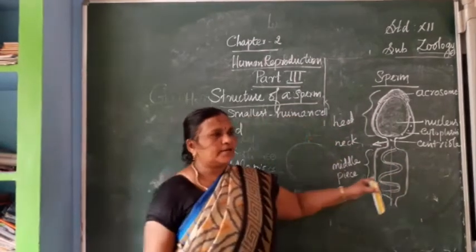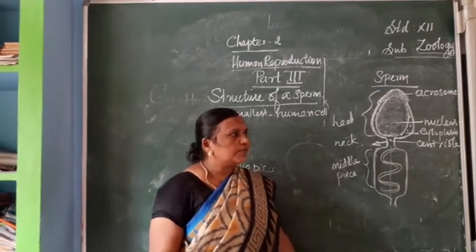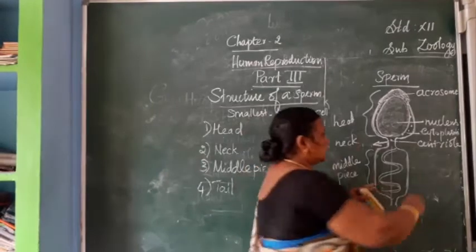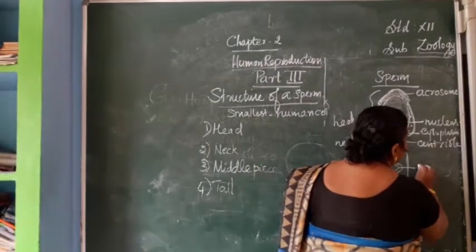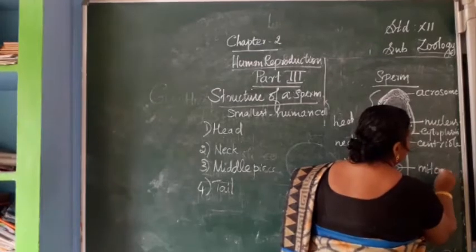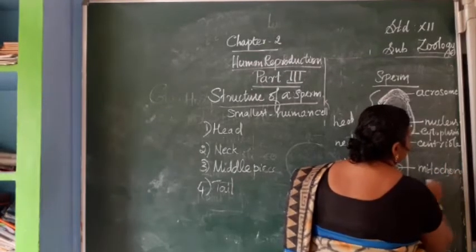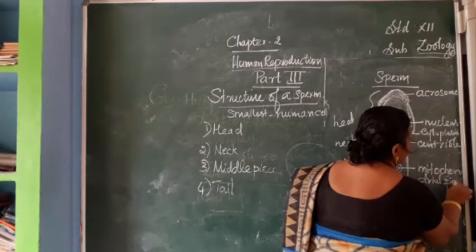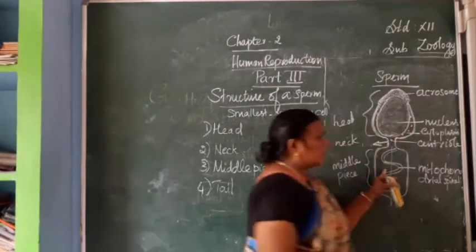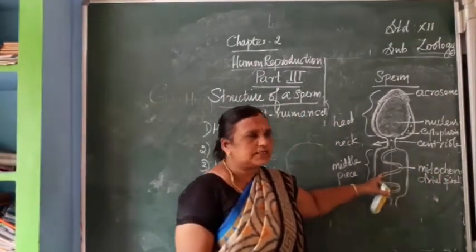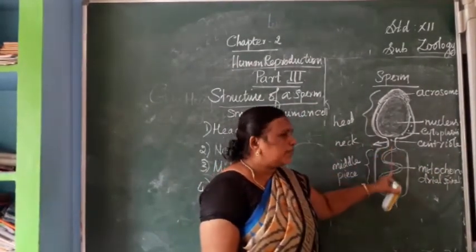So this mitochondrial spiral is present on the middle piece of the sperm. The spiral is coiled more, and the mitochondrial spiral is present on the middle piece.